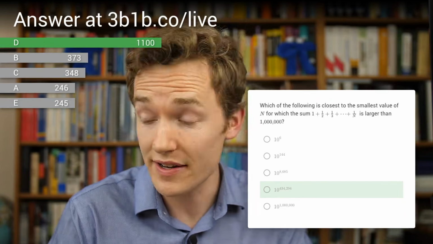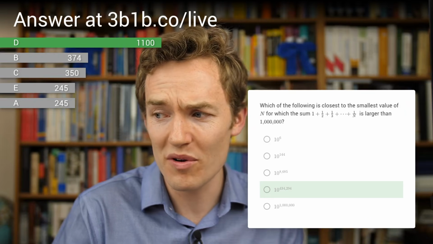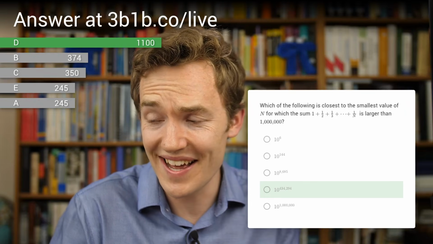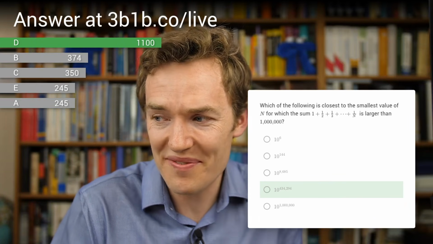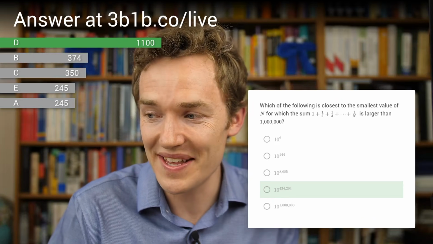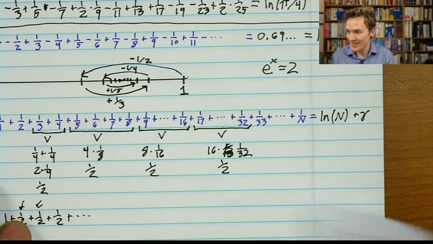So the correct answer is that it's around 10 to the 400,000 or so, which is a huge, huge number. The estimated number of atoms in the universe is around 10 to the 80th, so it would be as if each atom in the universe had a universe inside of it. That would get us to 10 to the 160. Then each one of those had a universe inside it. That only gets us to 10 to the 240. You'd have to keep iterating like that over and over, and even that crazy idea for how you can get up to a big number would take forever to get you to something of the size 10 to the 400,000.